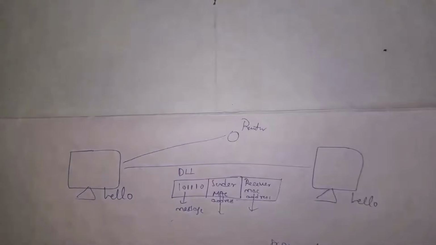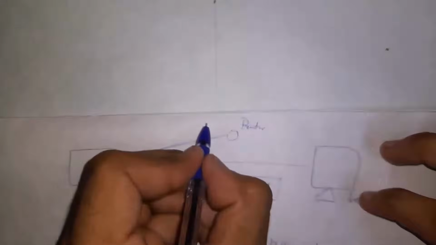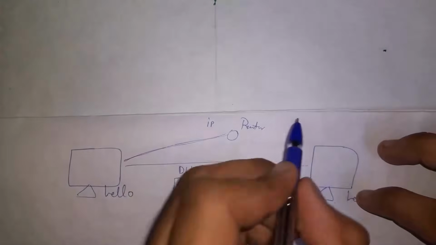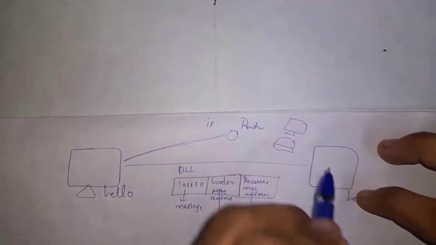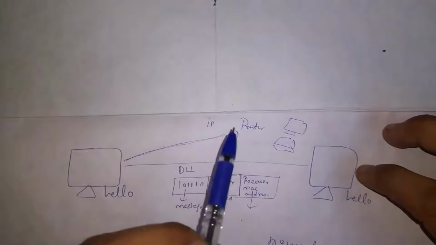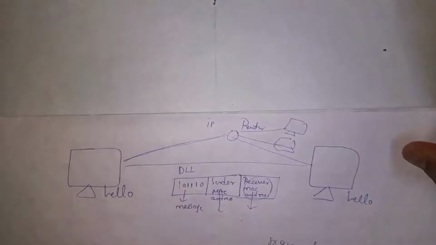Our data will travel in the network based on IP address. I already said before, our router is assigned one IP address. So whenever I send a hello message, at first my data is transferred to the router based on IP address, and there are various kinds of devices connected to this router like laptops, computers, mobiles, etc. Whenever our data reaches the router and if there is a MAC address match, then data is transferred to this computer. This is how data will be transferred in a network.